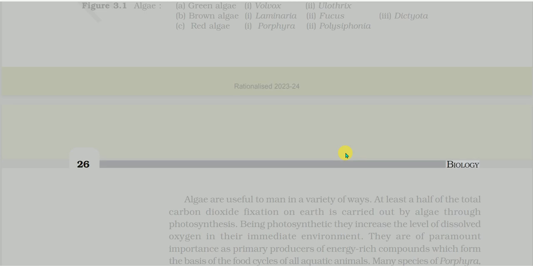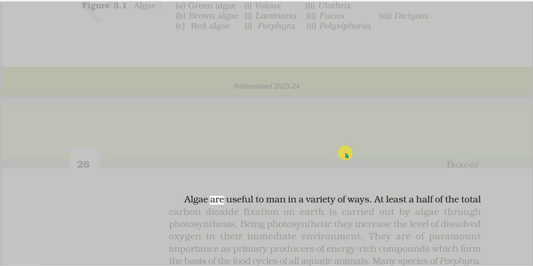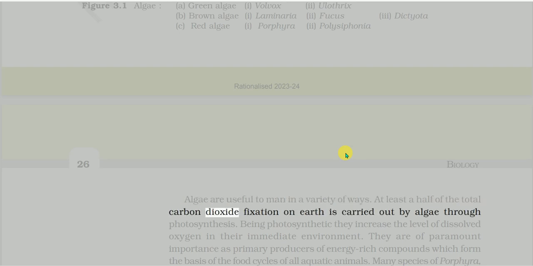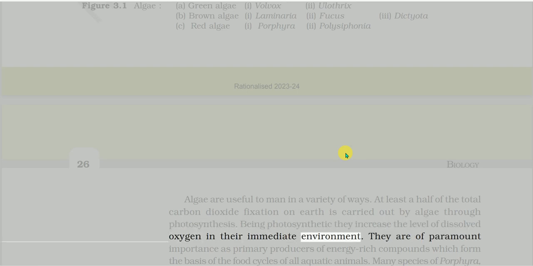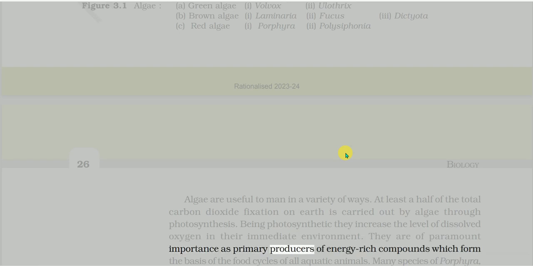Algae are useful to man in a variety of ways. At least a half of the total carbon dioxide fixation on Earth is carried out by algae through photosynthesis. Being photosynthetic, they increase the level of dissolved oxygen in their immediate environment. They are of paramount importance as primary producers of energy-rich compounds, which form the basis of the food cycles of all aquatic animals.